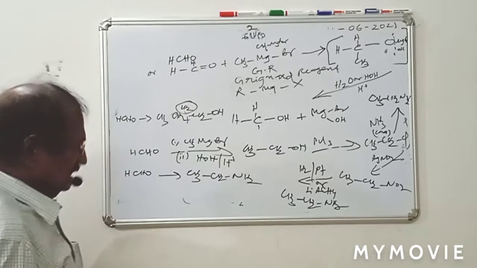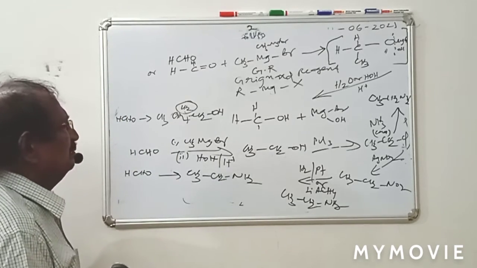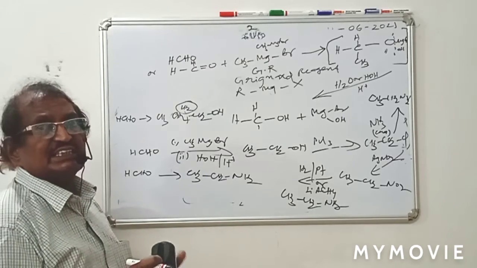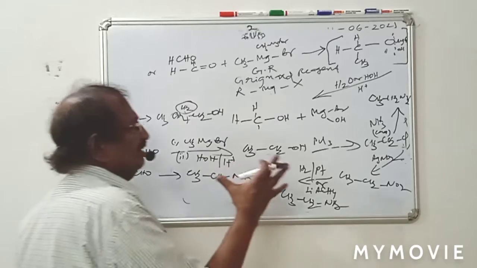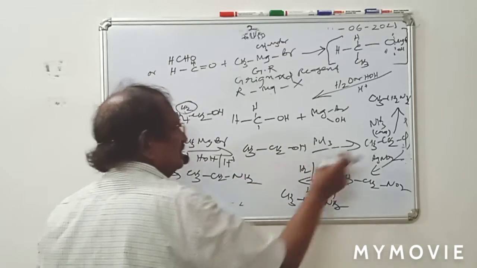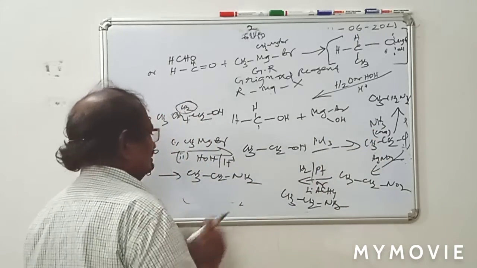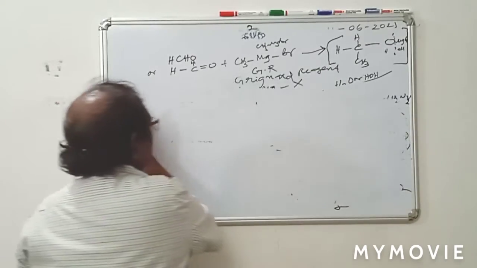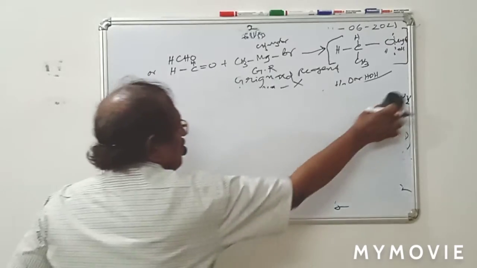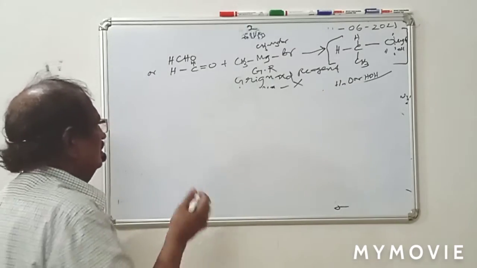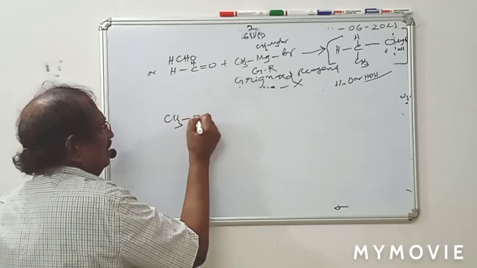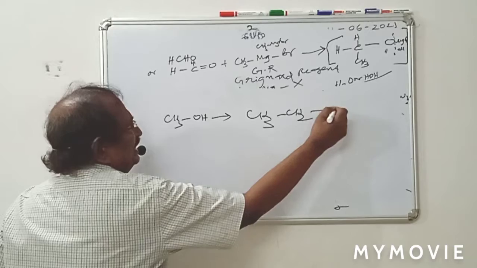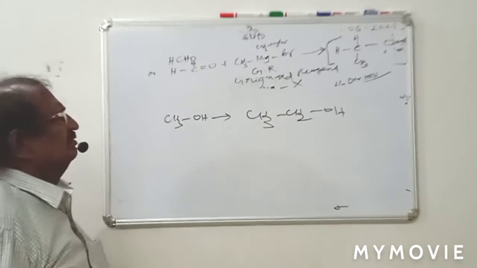Okay. Sometimes they will be asking formaldehyde to ethanol in two steps or three steps like this. If they restrict, then we will be caught up. Therefore, you should know the shortcut method and also the lengthy method. Sometimes they ask to convert methanol to ethanol by using Grignard reagent. So we will be caught up.